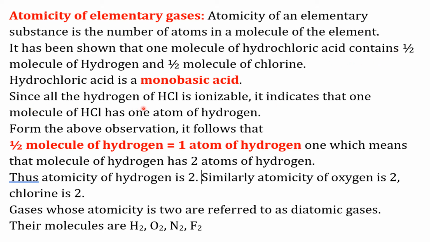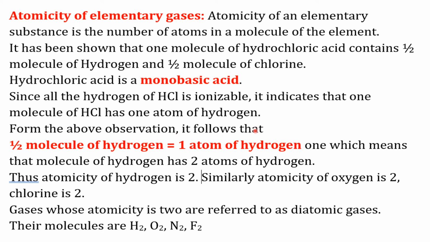Since all hydrogen of HCl is ionizable, it indicates that one molecule of hydrogen chloride has one atom of hydrogen. So hydrochloric acid is a monobasic acid. A monobasic acid is one having one replaceable H+ ion per molecule.